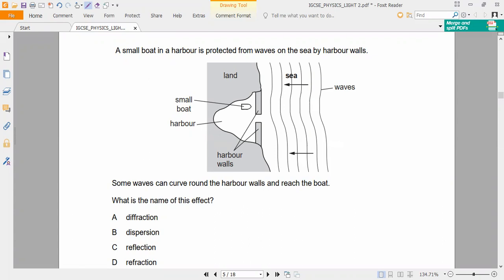Please read the question. Can anyone read it?